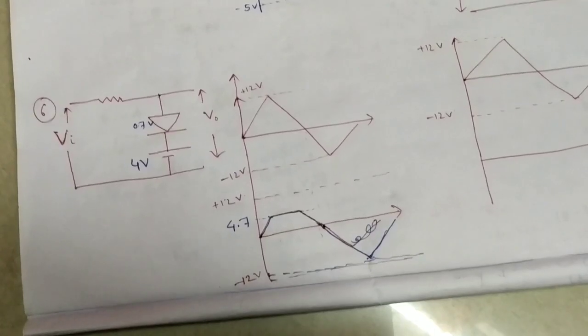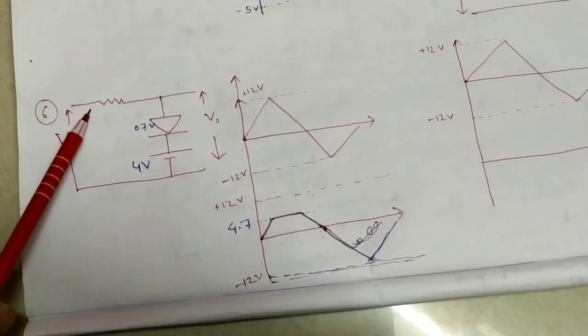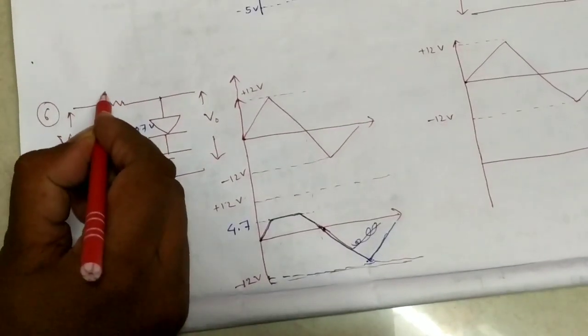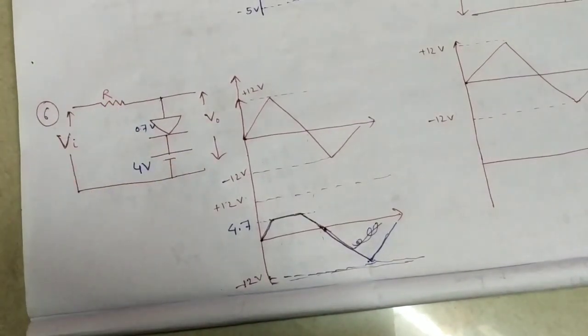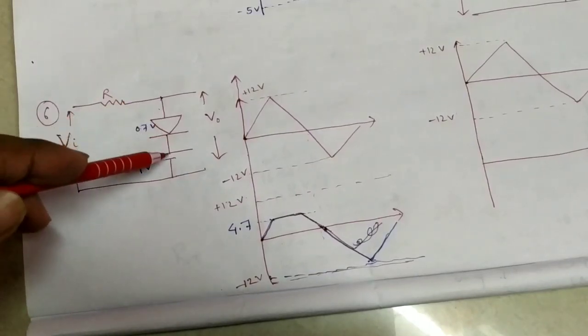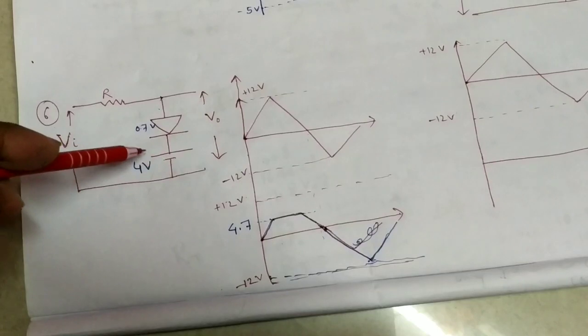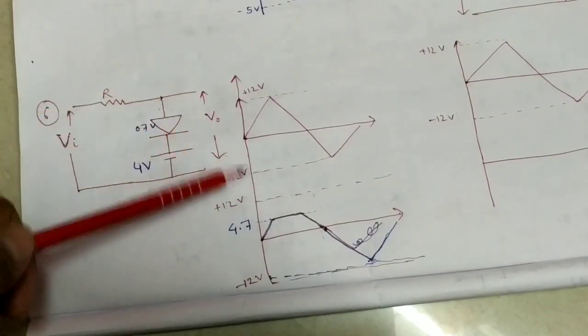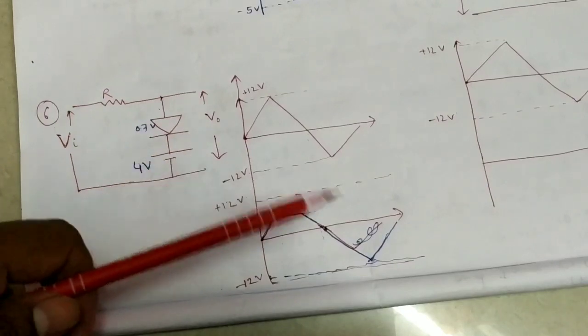And second problem: one resistance is connected with a source and a diode is connected with a 4 volt voltage source. If we give a triangular wave, then what is the output?